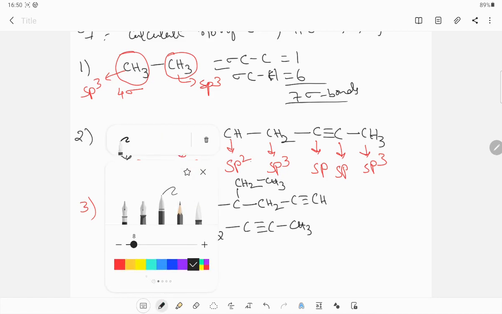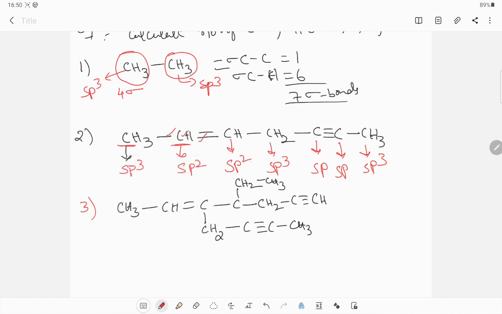I have taken this as one of the examples. So the type of hybridization of carbons we need to find. For this I did not find the number of sigma bonds and pi bonds. You can find it, very simple. Number of pi bonds how many? 1, 2, 3. Only 3 pi bonds are there, remaining all are sigma bonds.